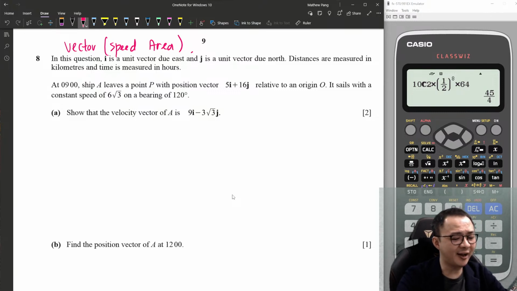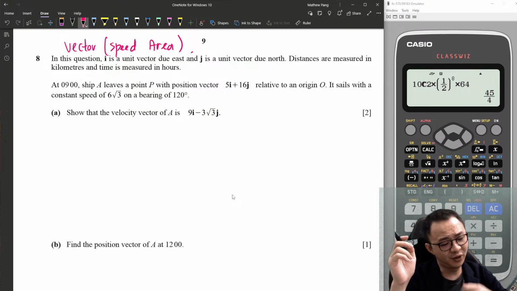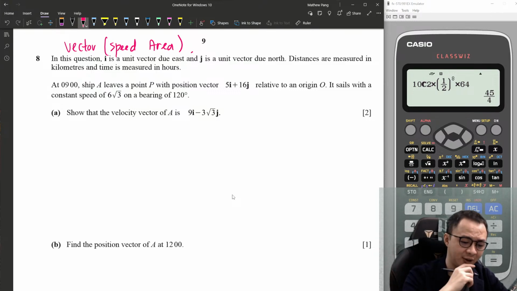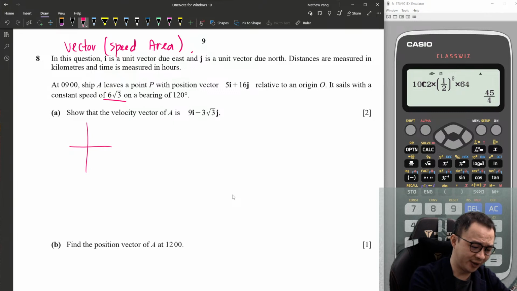So okay, at 9 AM the ship A leaves the point P at the position vector of 5i plus 16j relative to the origin. It sails with a constant speed of 6 root 3 on the bearing of 120. Show the velocity is that thing. Alright, so let's find the velocity first. I know the speed is my hypotenuse. Bearing 120 is roughly here.